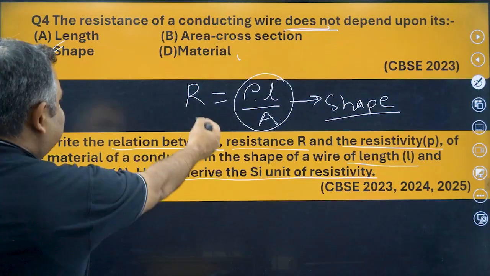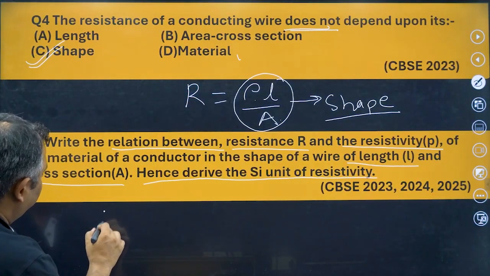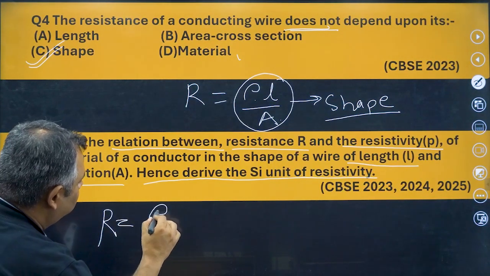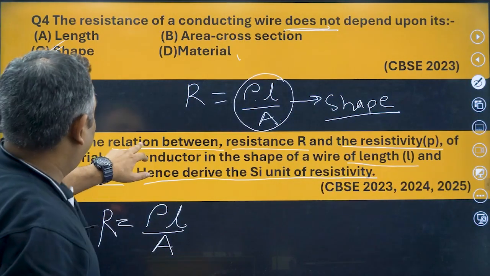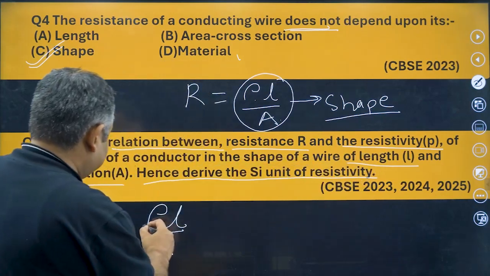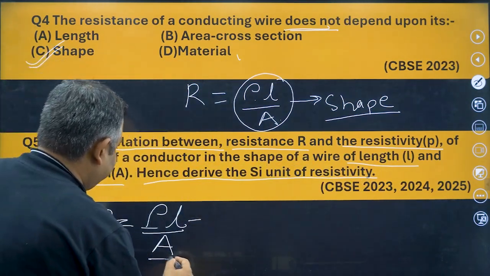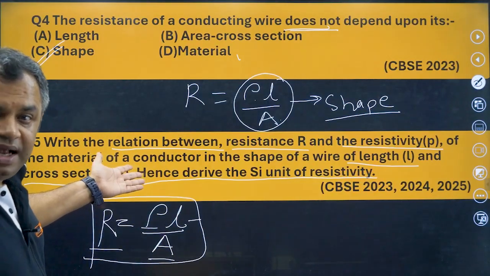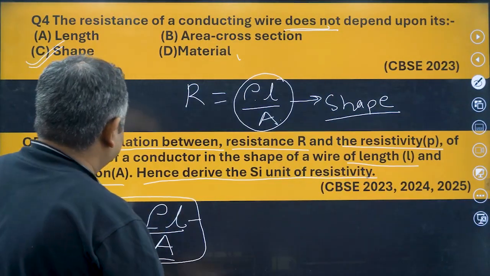Let's see, the same formula we have here. R is equal to rho L by A. This is the answer to the first part: the relation between resistance R, resistivity rho, length L and area of cross section A. Simple. See how simple questions are asked? You just need to understand the basics.